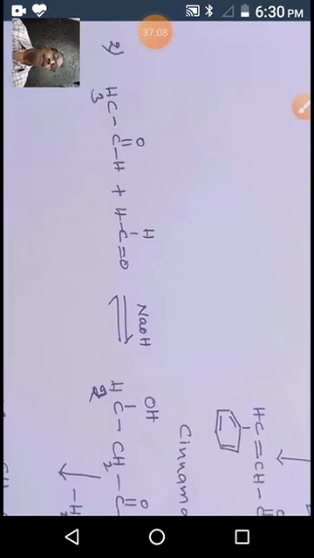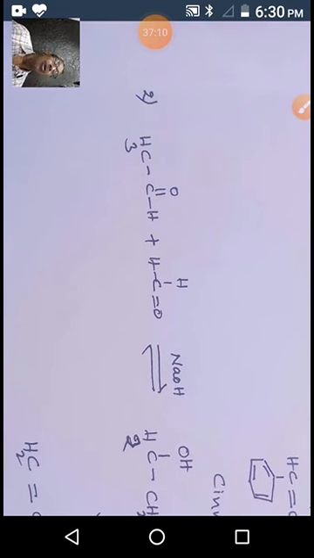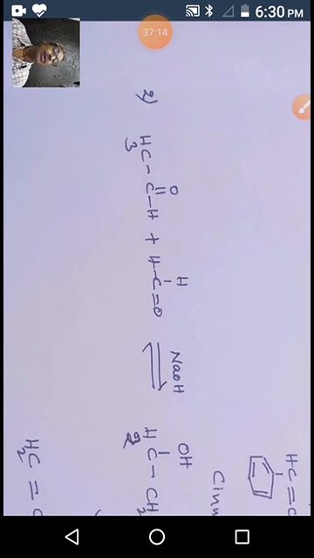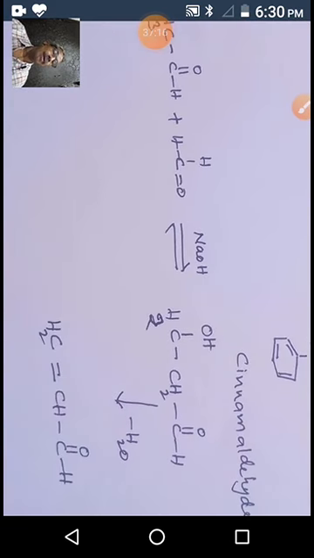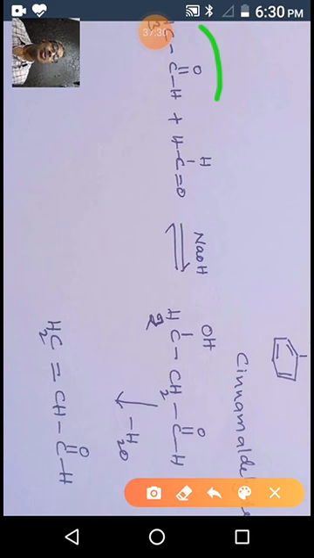One more example. You see, when acetaldehyde reacts with formaldehyde in presence of a base like sodium hydroxide, it is giving this type of compound. Actually, this is one alpha-beta unsaturated carbonyl compound. You see what is happening here. In acetaldehyde, we know there are alpha hydrogens.